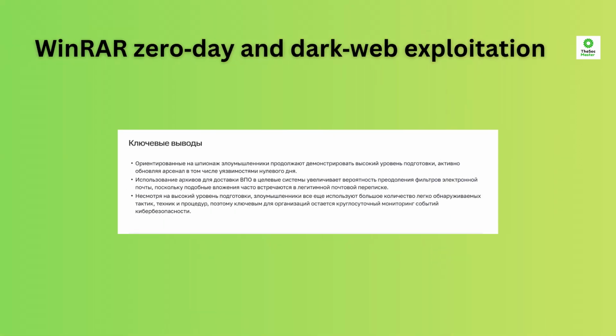Archive software seldom makes headlines, but a WinRAR vulnerability with a CVSS of 8.8, the CVE 2025-5888, deserves attention. The flaw allows path traversal within an archive so that extraction writes files to arbitrary locations on disk. Russian groups like Paper Werewolf and Romcom exploited it by sending booby-trapped archives in phishing emails.